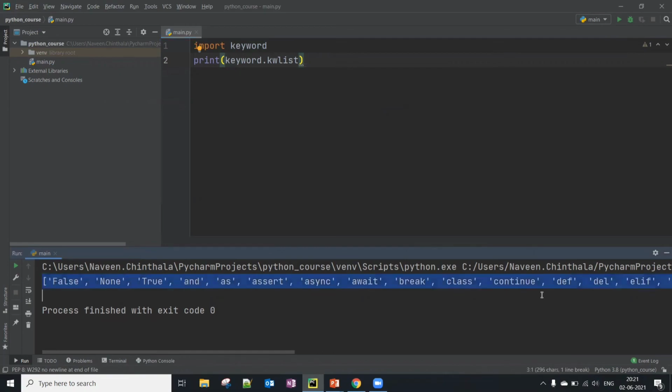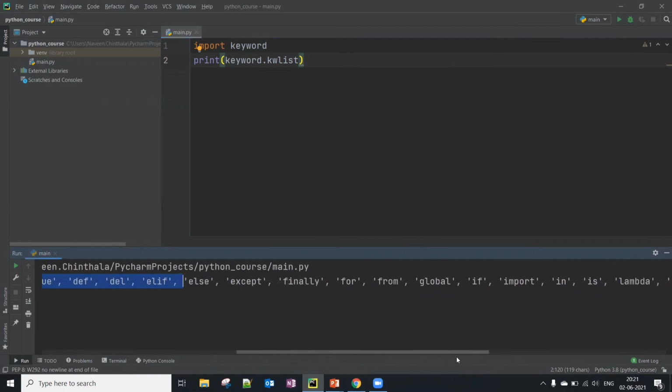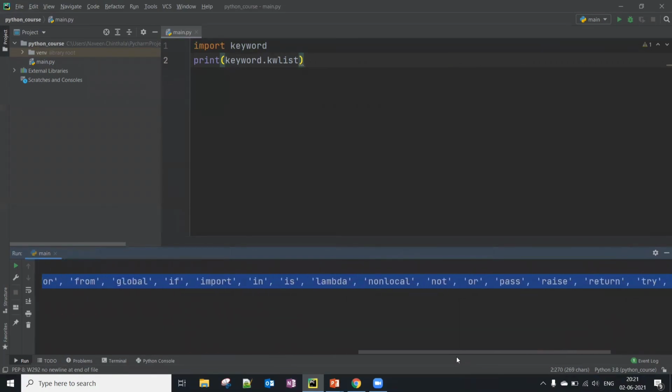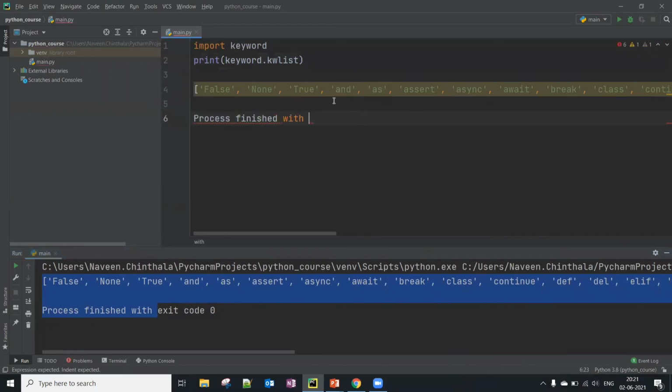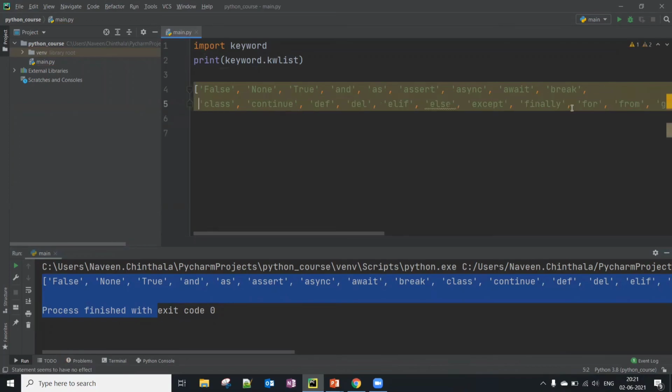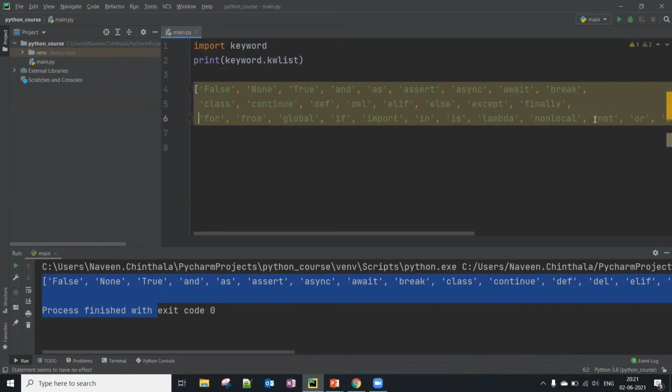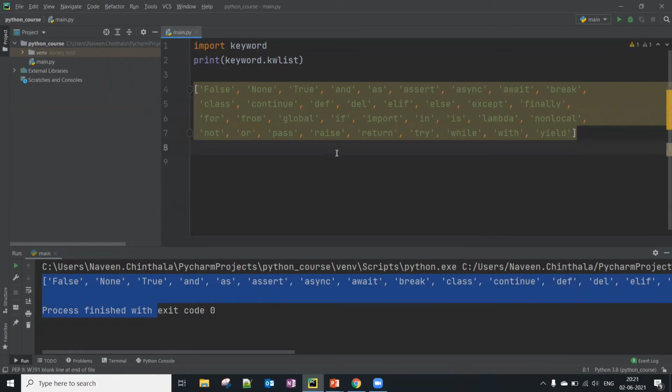This I will discuss in coming chapters. Let me copy paste this in the editor. Okay, these are all reserved keywords, so we cannot use them directly in identifier names.